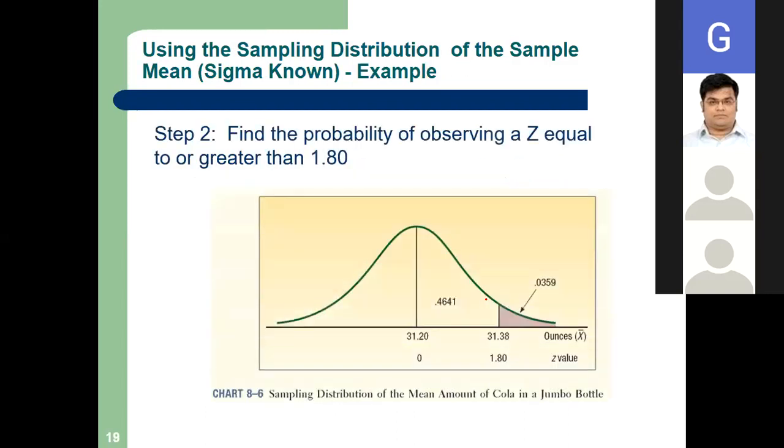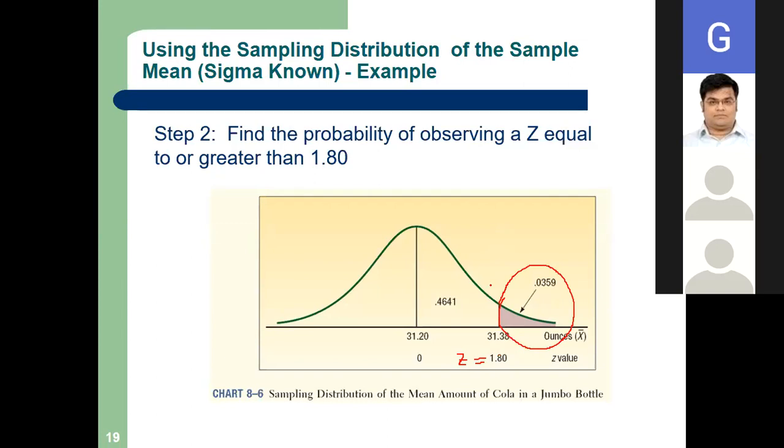Now what we have to find: the probability of observing a Z equal to or greater than this, this area. This is the greater than area. Whether extra cola is going or not. So our Z is 1.8.